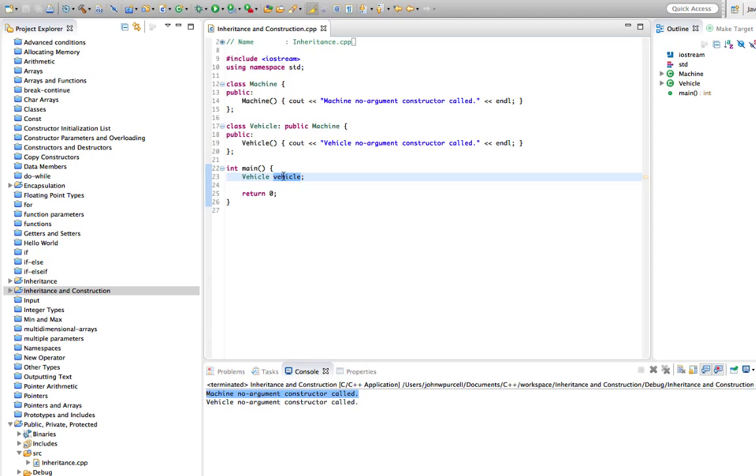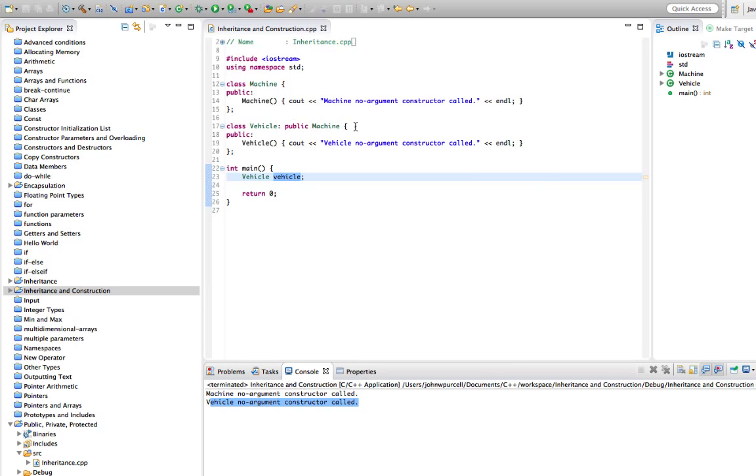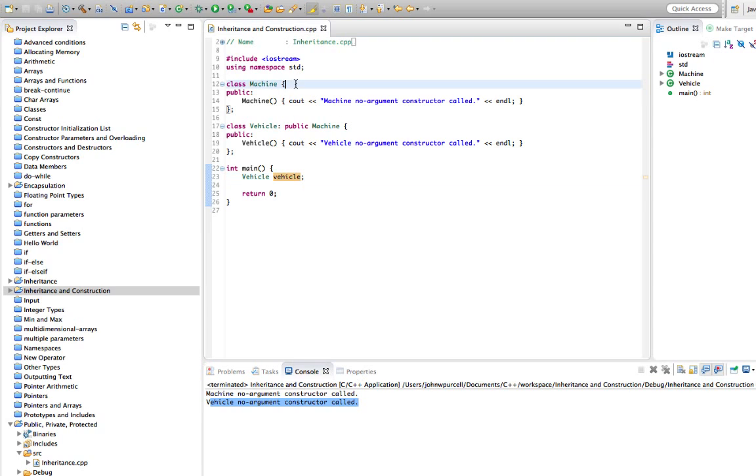We've only got a vehicle object, but because vehicle is now based on machine, C++ will actually call the constructor of machine in order to construct vehicle, and it will call it before it calls the vehicle constructor. So C++ will call the default constructors of all the superclasses when it creates an object from a subclass, and that makes sense if you think about it.